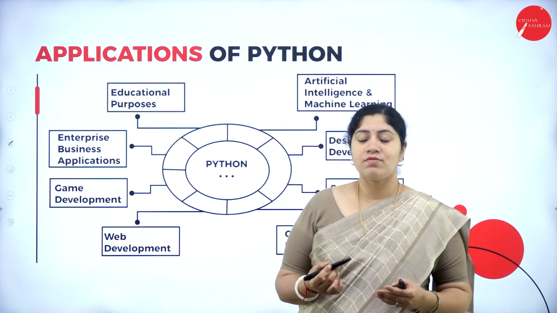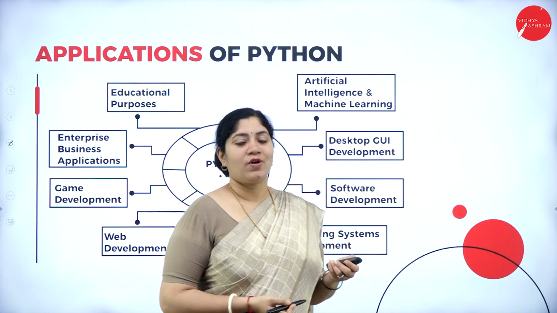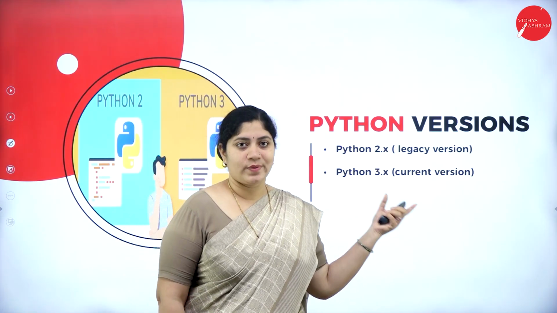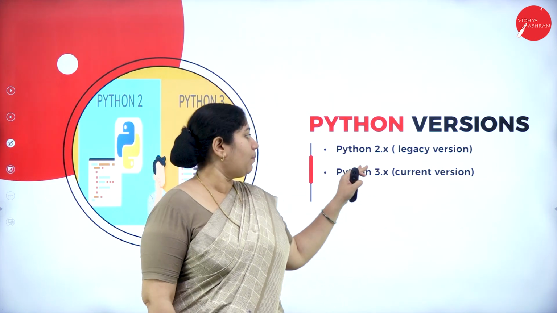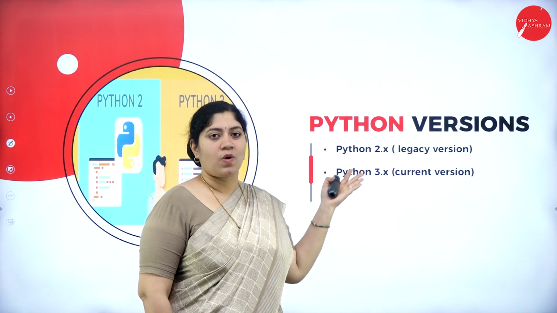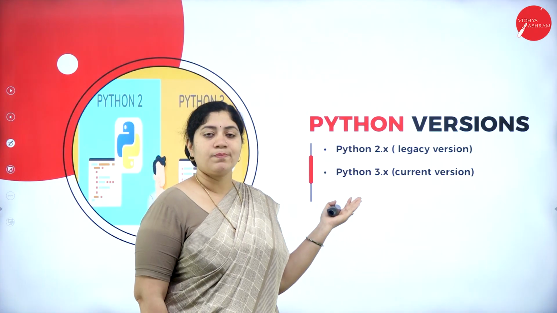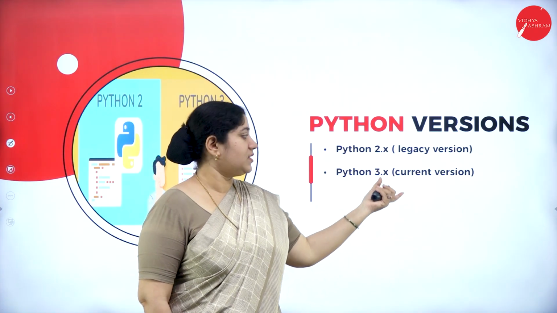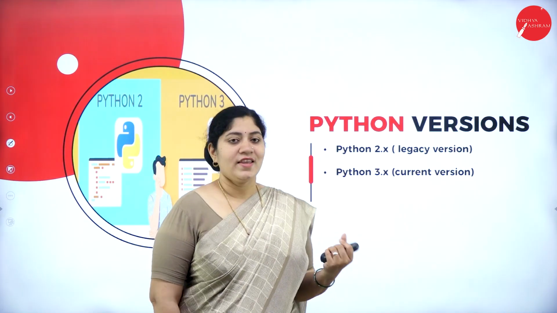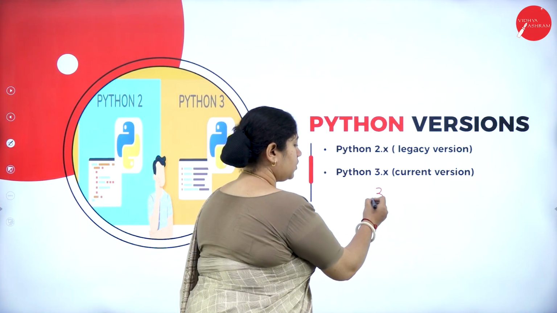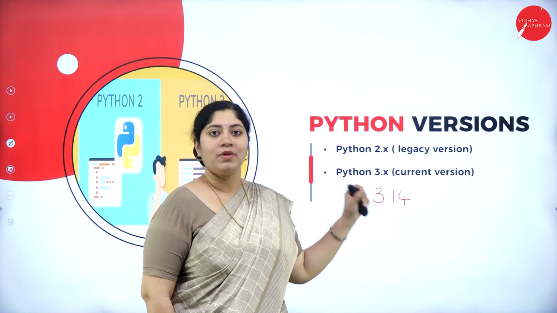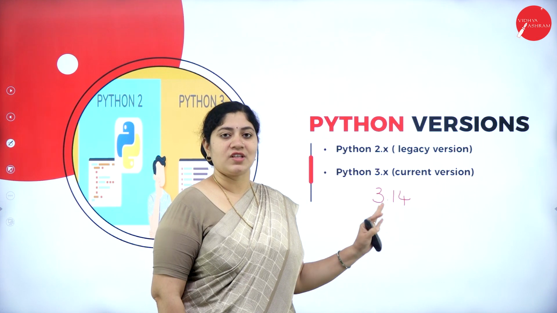Now, let's see which version of Python is existing as well as which is the future trend. All right, Python 2.x is the legacy version, in the sense that it has almost ended, and we are dealing with Python 3 point something, which is the current version. So can you guess which is the current version of Python that's going on? Yes, it is none other than 3.14 version, and this is the latest as well as the stable Python version that is available.